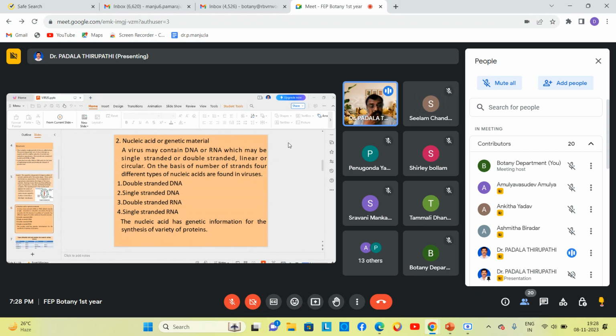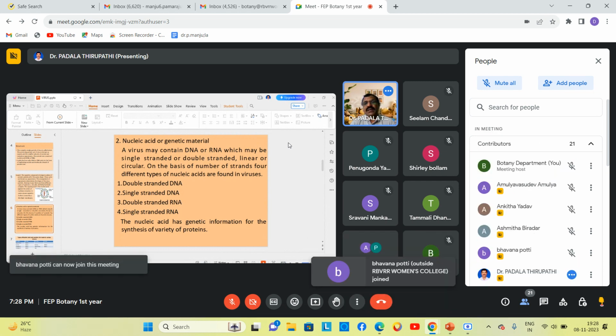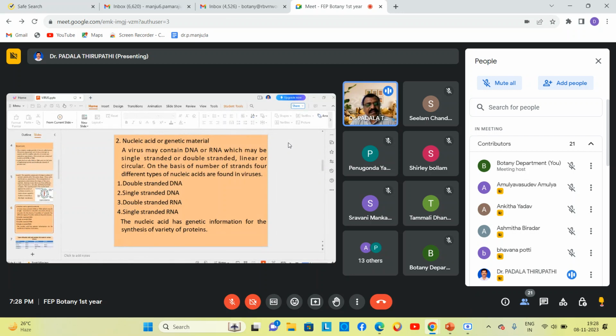Yes, sir. So the virus contains double-stranded DNA or single-stranded DNA, or in the case of RNA viruses, they possess genetic material that may be single-stranded or double-stranded RNA, either in a linear or circular manner. On the basis of the number of strands, 4 different types of nucleic acids are found in different viruses. Number one, double-stranded DNA; second, single-stranded DNA; third, double-stranded RNA; and fourth, single-stranded RNA. The nucleic acid has genetic information for the synthesis of a variety of proteins.